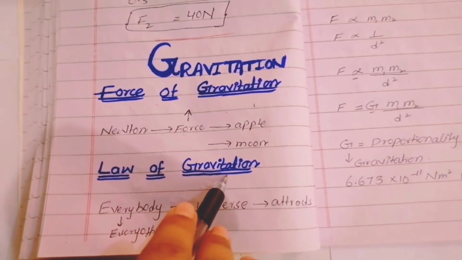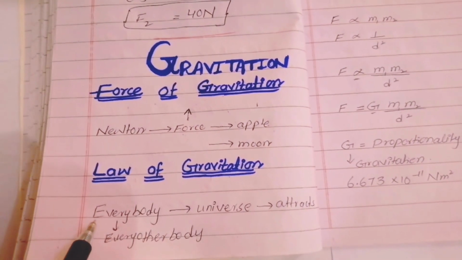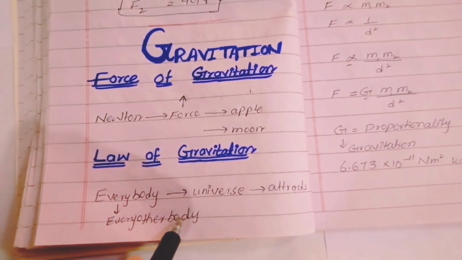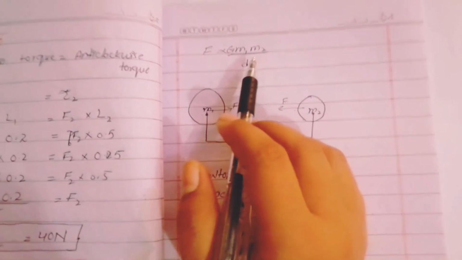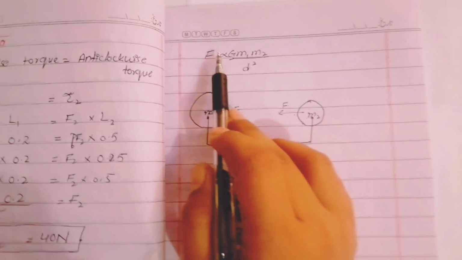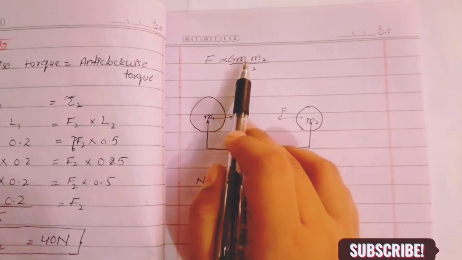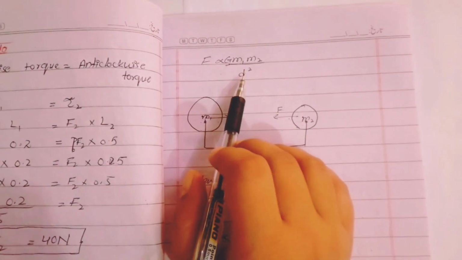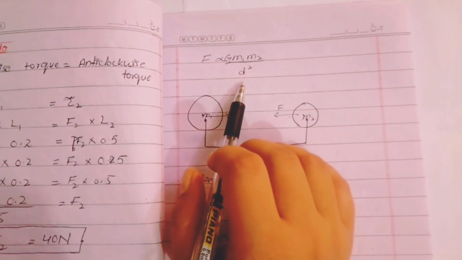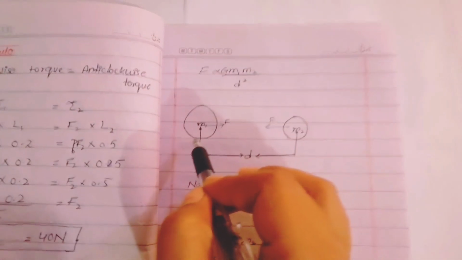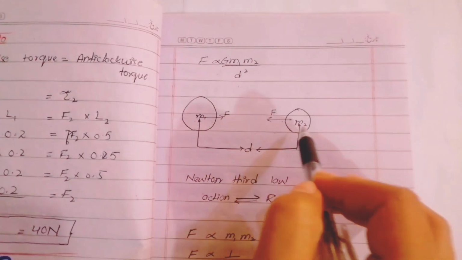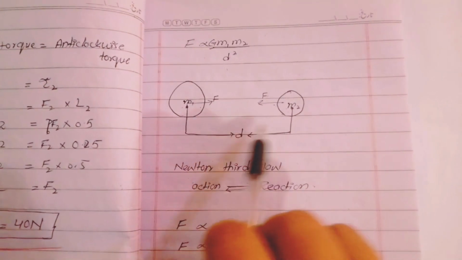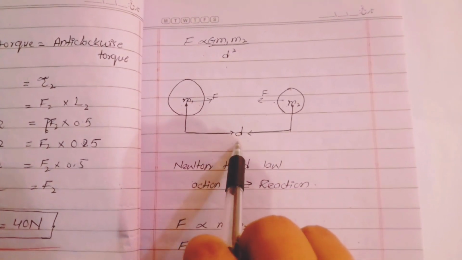According to Newton's law of gravitation, every body in the universe attracts every other body with some force, and this force is directly proportional to their masses and inversely proportional to the square of distance between their centers. Consider two masses m1 and m2, separated by a distance d.